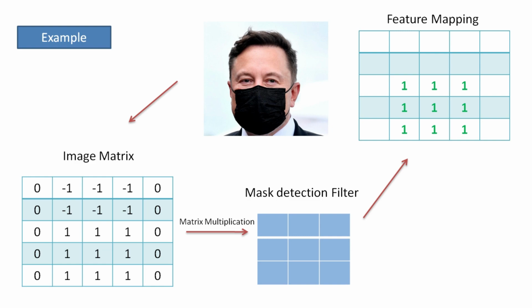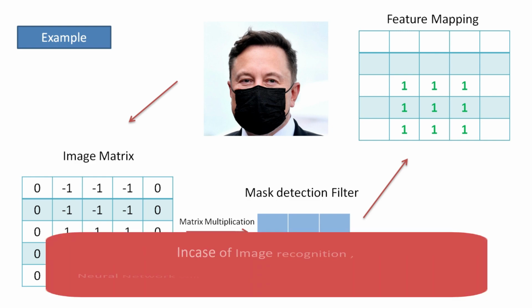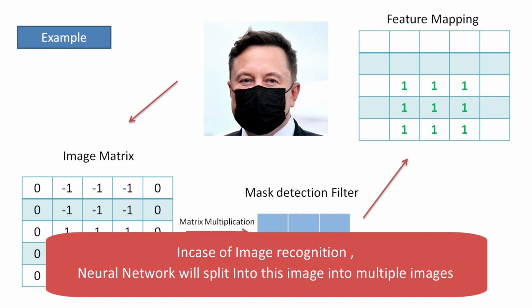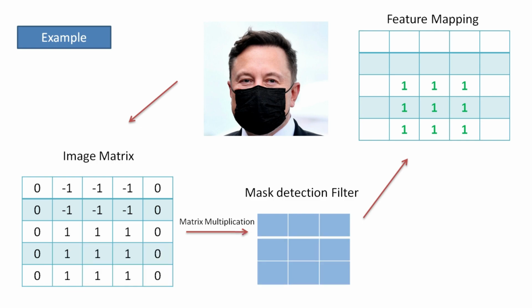We are not going to recognize the images. In case of image recognition, you have to map all these important features in the feature map. In the image recognition, the convolutional neural network will split this image into multiple categories and apply the feature detectors to map the features in the matrix. So this is the process of the image recognition with the mask detection.